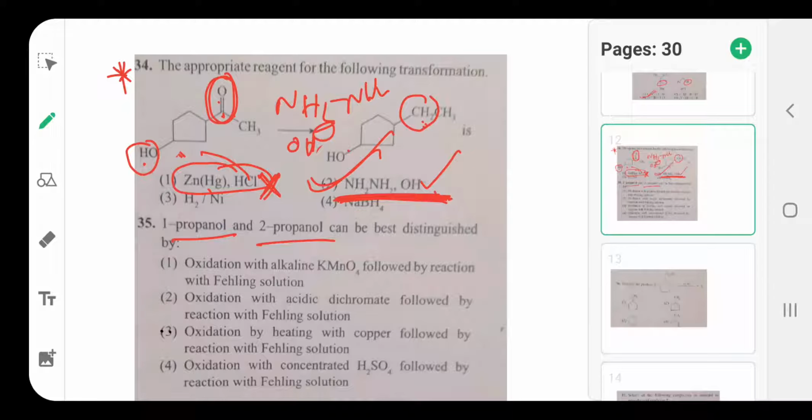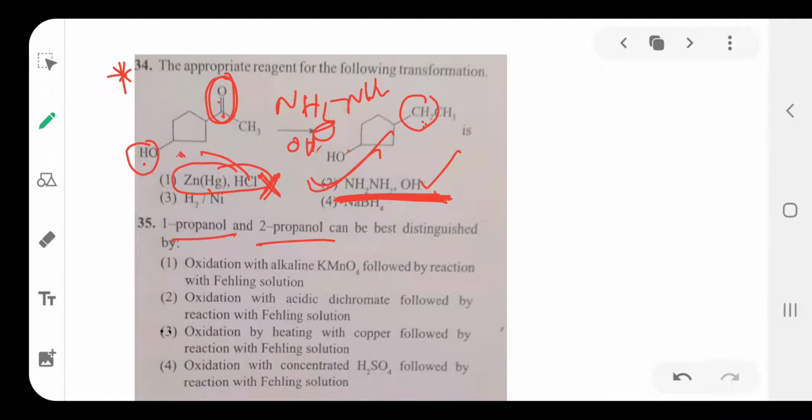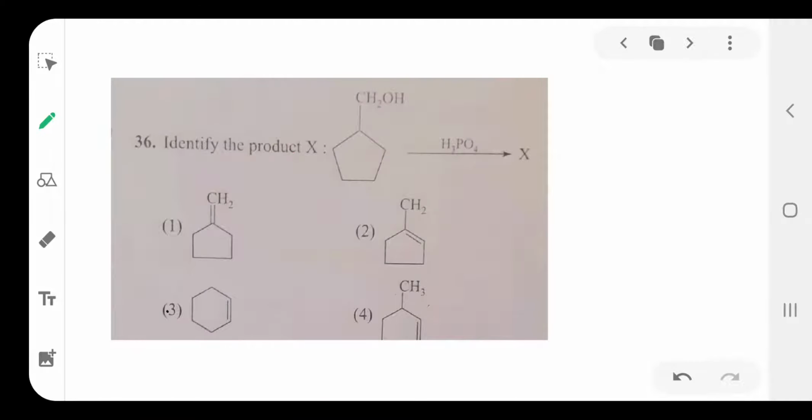the compound is oxidized by copper followed by Fehling's solution, KMnO4, acid dichromate, copper followed by Fehling's solution, H2S. So here copper followed by Fehling's solution. Primary alcohol reacts with copper to form aldehyde, followed by Fehling's solution it gives a red precipitate. Secondary alcohol reacts with copper catalyst to form ketone, followed by Fehling's solution, no reaction takes place. So like that, primary and secondary alcohols are distinguished by this reaction. Option is 3. Then next question number 36, here the product with H3PO4.